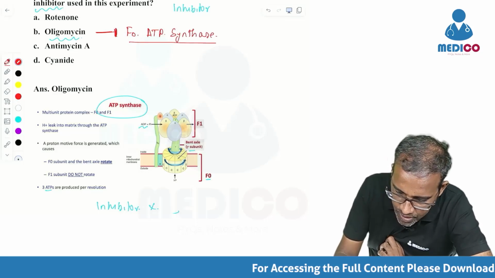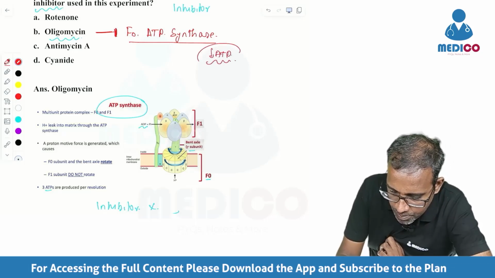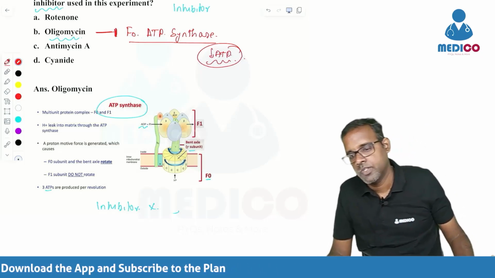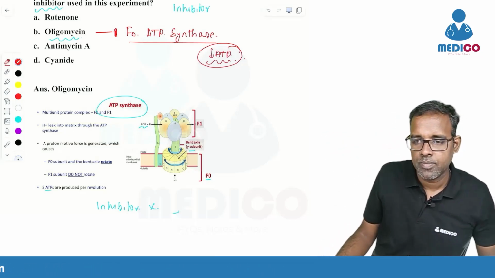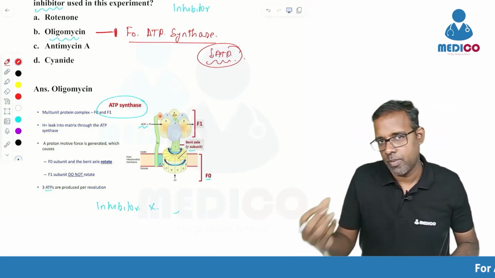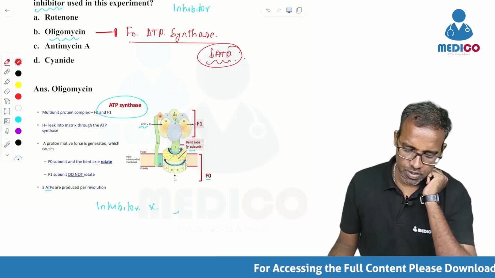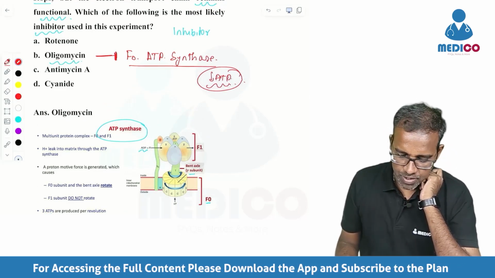So ATP will not be produced. When the ATP is not produced, oxygen consumption will also be stopped, even though the electron transport chain is functional. Only when you convert the ADP to form ATP, your oxygen consumption will increase. So this is a classical case of an inhibitor targeting the F0 part of ATP synthase.